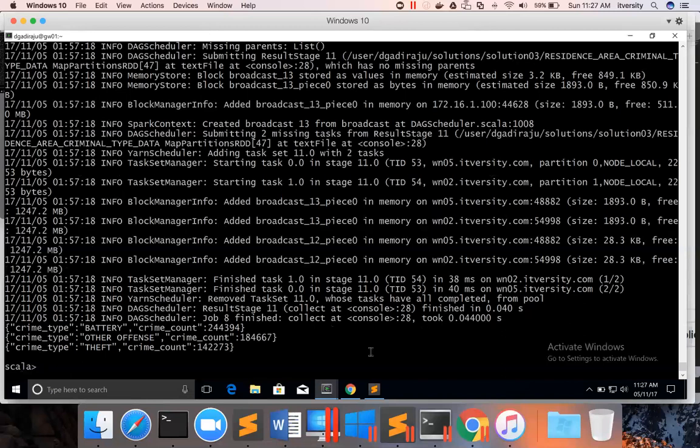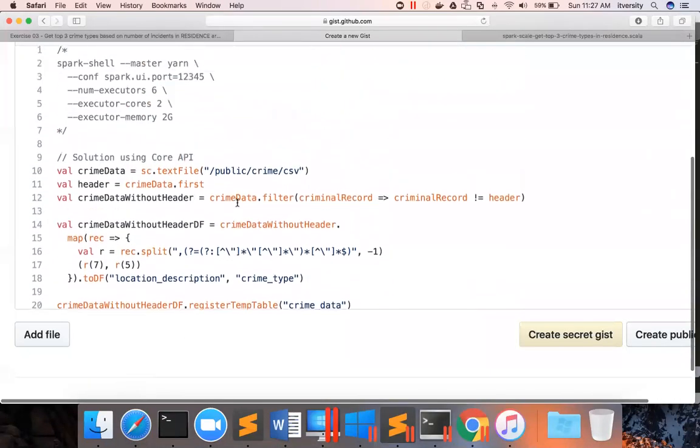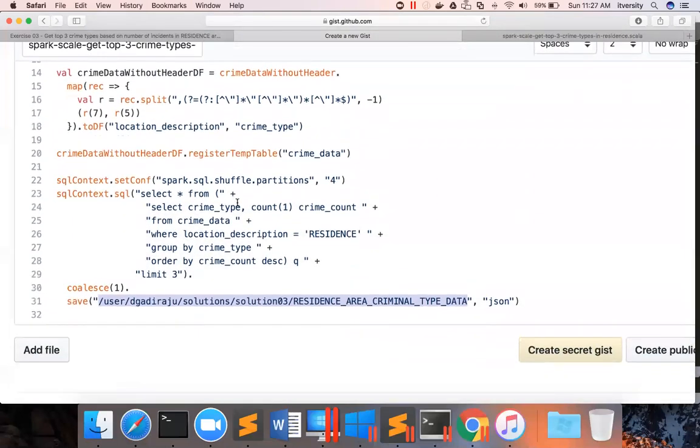So this is how you can come up with the solution for the same problem statement, for which we provided a solution using Core API earlier, with Spark SQL as demonstrated in this case. And you can see it is a bit more straightforward using SQL compared to Core API, because with Core API we have to convert RDD to array, and from array we have to get the first 3 elements, and then we have to reconvert into RDD, and then convert to data frame, and on data frame we have to use write.json or save to save into HDFS. And here it is very straightforward. Just create a data frame, run the query, and save the output, which is in the form of a data frame, to HDFS.